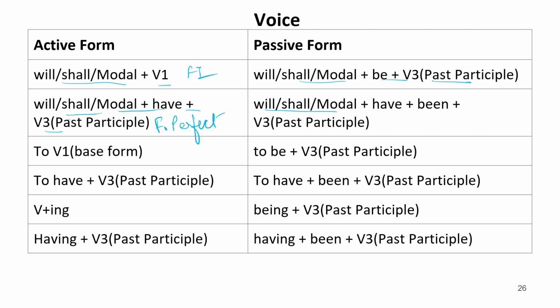So this should be will, shall, modal plus have plus been plus verb third form, past participle. To plus verb one base form becomes to be plus verb third, past participle. To have plus verb plus ing, that is being, and having plus verb third form, that is perfect participle, becomes having been plus verb third, that is past participle.